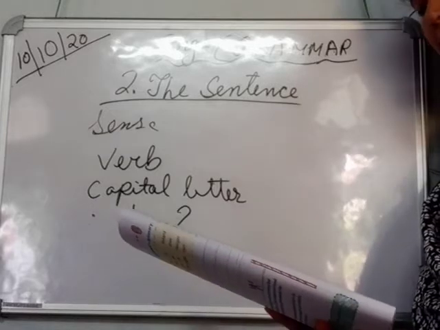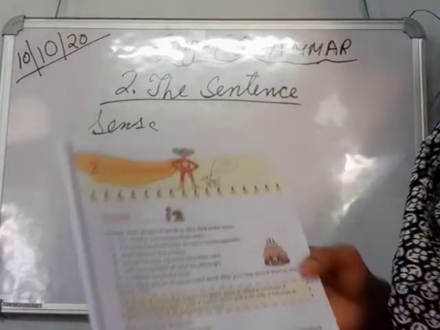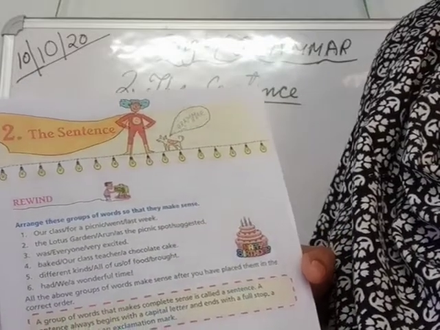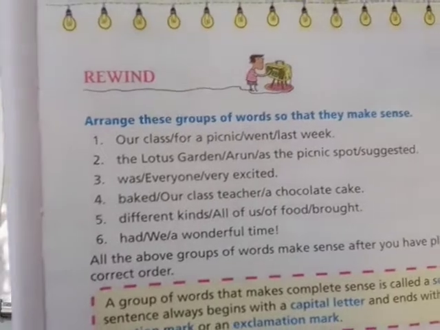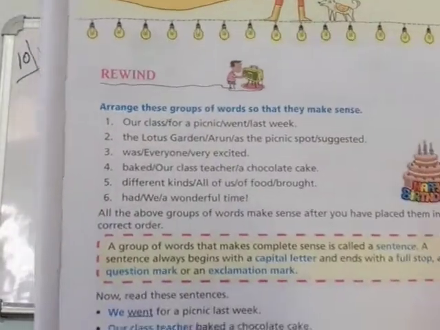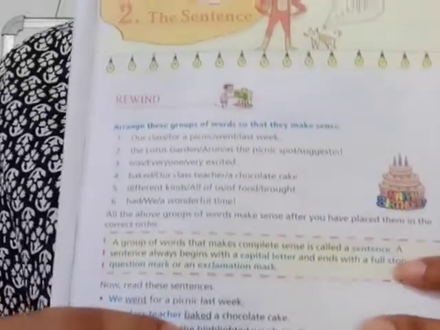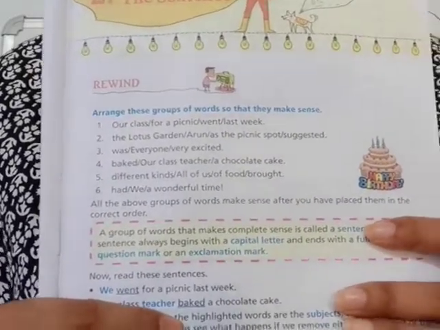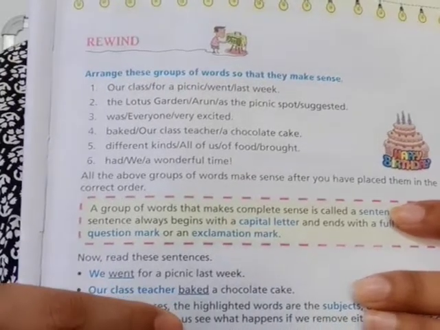So now here in the first question, you see, arrange this group of words so that they make sense. There should be a verb. Here the words are already given. What is the first one? First one will be, our class went for a picnic last week.